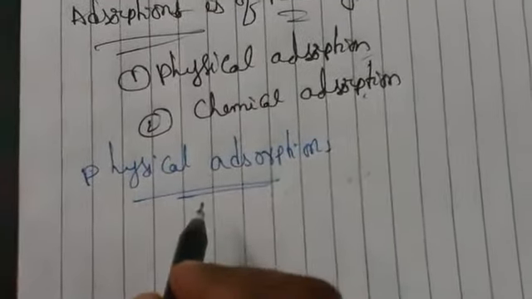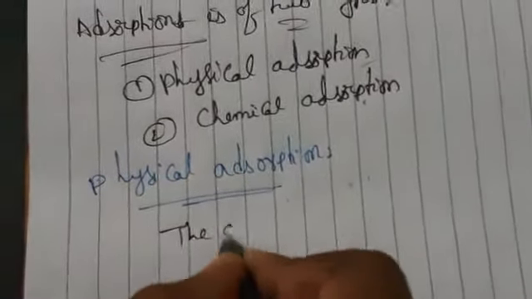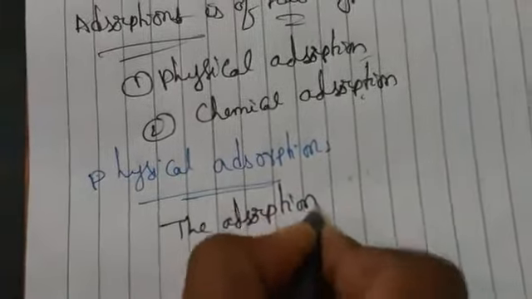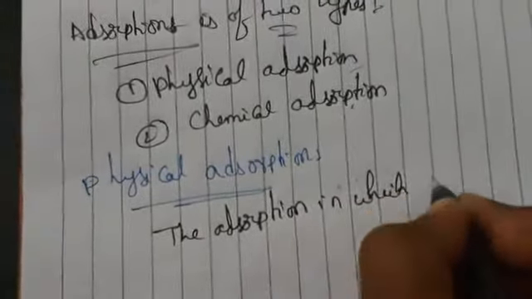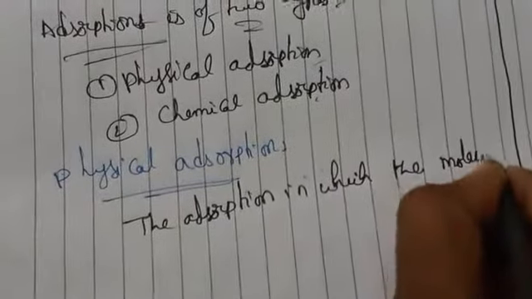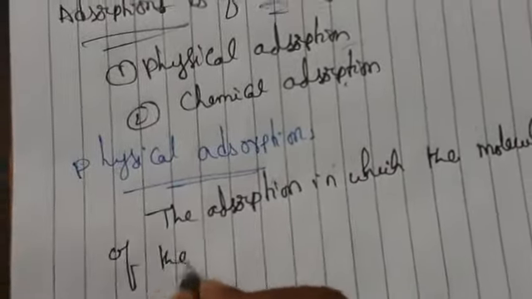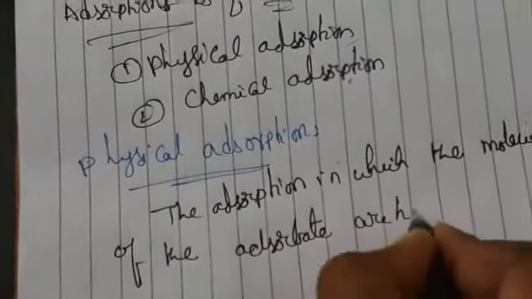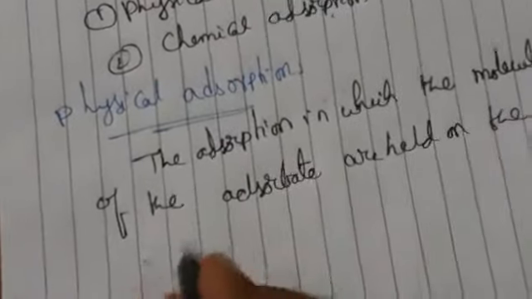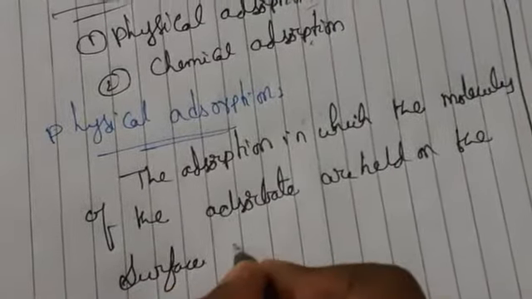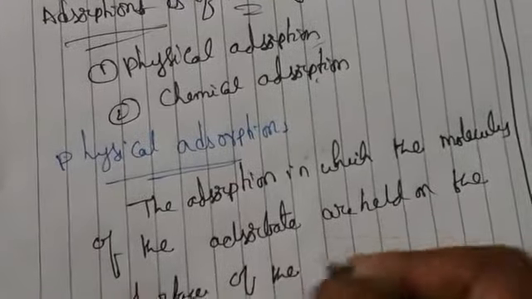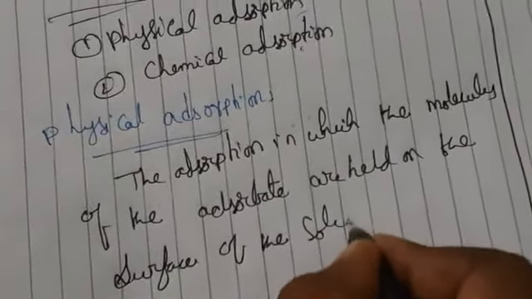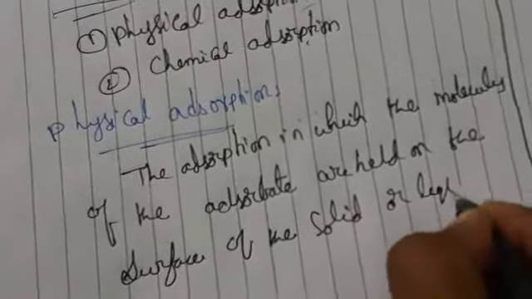Now let us see the definition. Physical adsorption is the adsorption in which the molecules of the adsorbate are held on the surface of the solid or liquid by van der Waals forces.